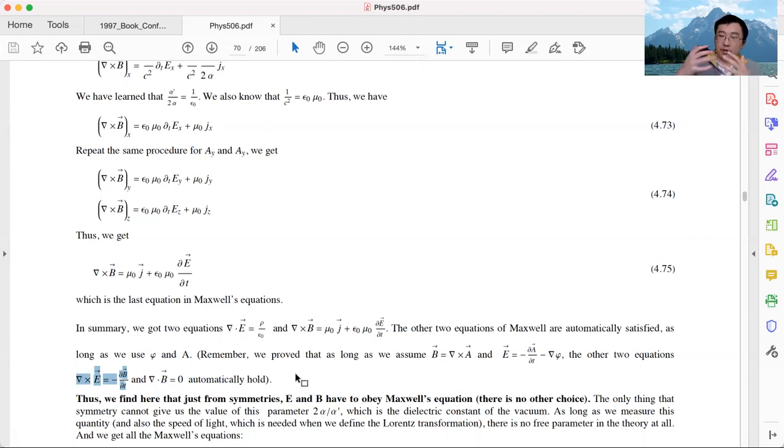So from the Lagrangian and variational principles point of view, these two of Maxwell's equations are equations of motion. The other two are not really equations of motion. This is a natural consequence of phi and A. Because we are using phi and A, we are using good coordinates. These coordinates already tell us we have to obey this constraint for the E and B fields. These are constraints on the E and B fields.